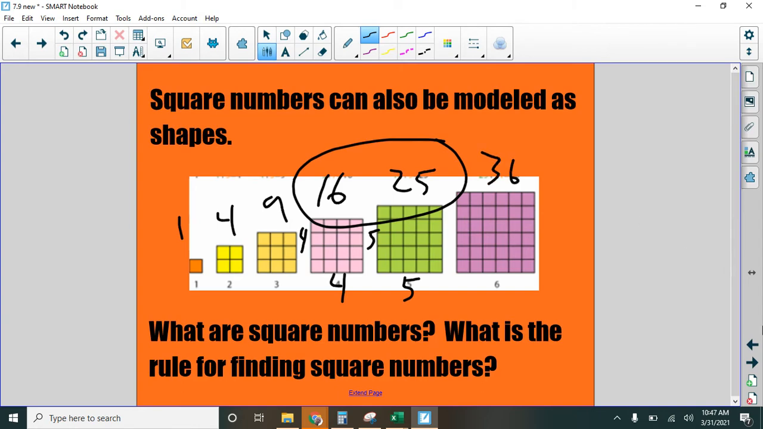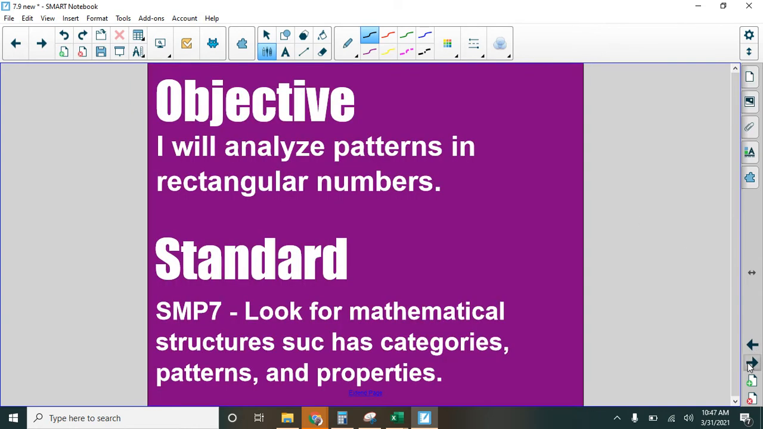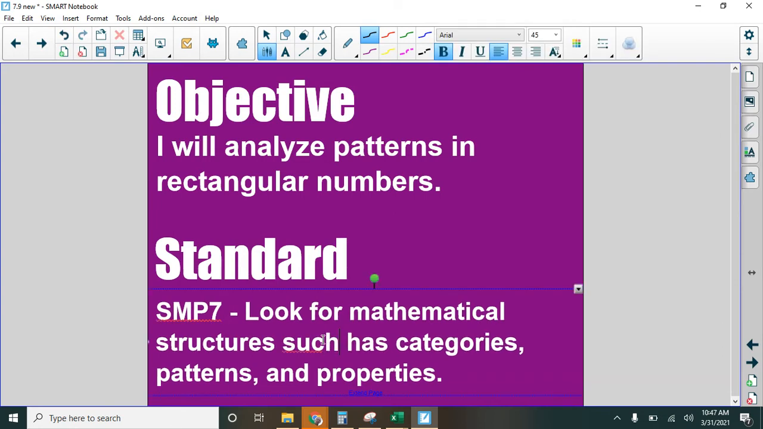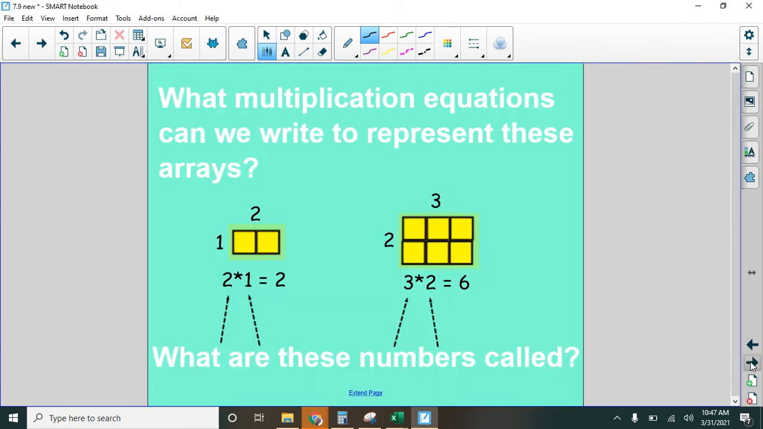And so today we're looking at patterns in rectangular numbers. And that's what the goal is. I will analyze patterns in rectangular numbers. And we're in a standard where we're looking for structures, including categories, patterns. There's that word, patterns, and properties.